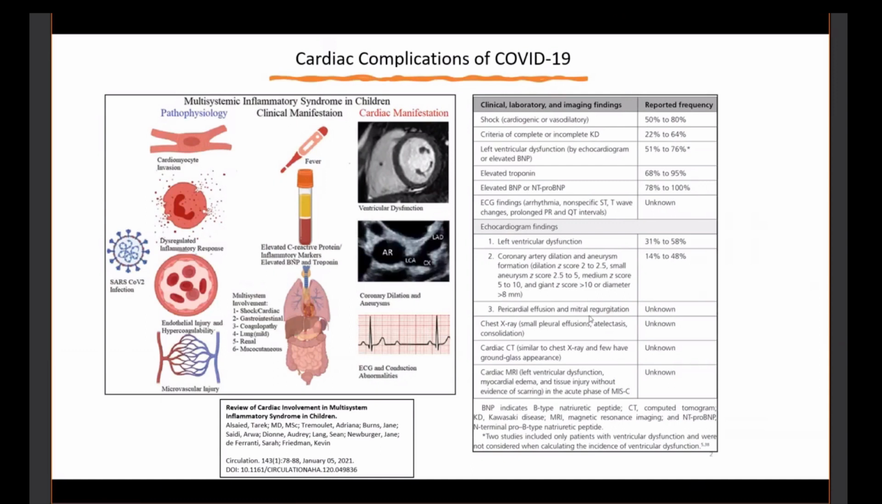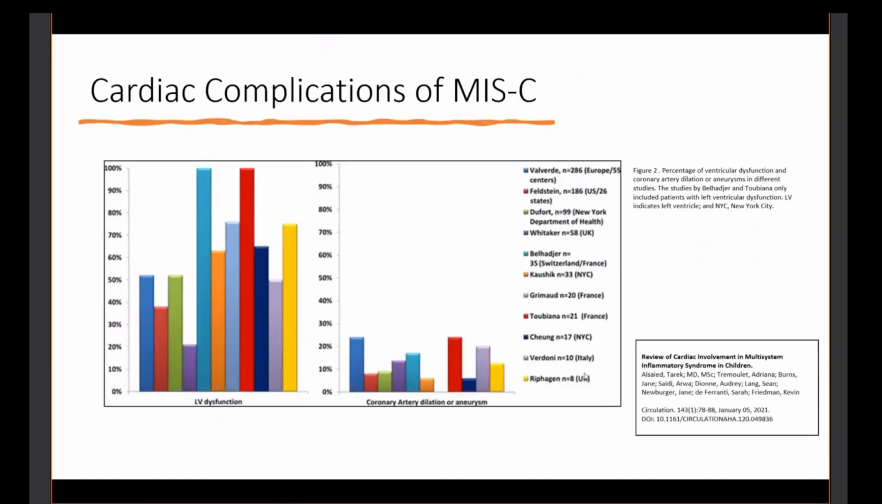This is a further breakdown of LV dysfunction. In the red and the blue, the Valverde and the Tubiana studies, LV dysfunction was necessary for inclusion in the study, so that 100% was going to be expected in those. But we see a significant amount of LV dysfunction overall, with a much lower incidence of coronary artery dilation, but it's still significant.